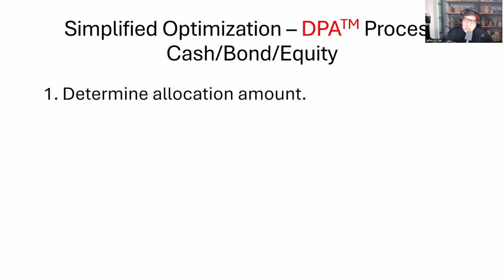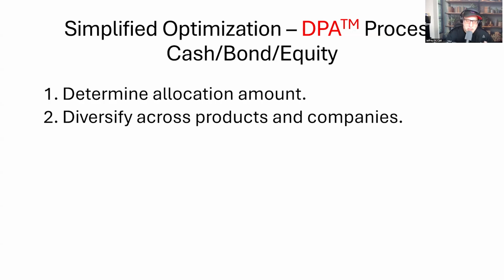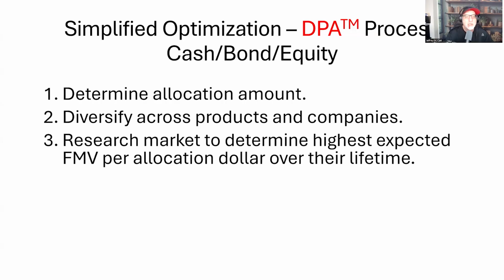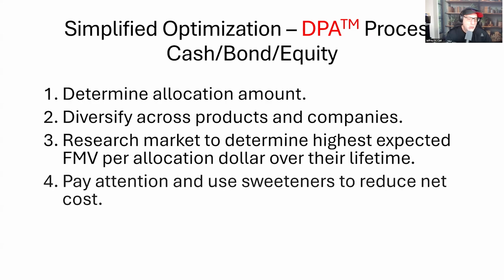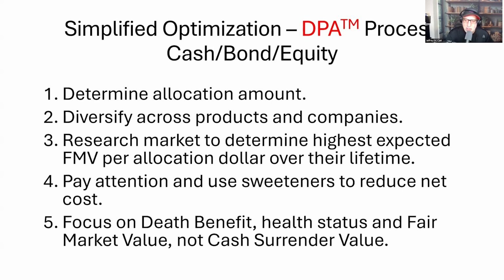Number one, this is called the diversified portfolio approach. It's a process to optimize. We determine the allocation amount. That's up to the consumer. I'm not spending their money for them. They diversify across products and companies. We research the market and determine the highest expected fair market value per allocation dollar over their lifetime. We pay attention and we use the sweeteners. That was class 37. To reduce the net cost, we have to be aware of ways to improve their return. And we focus on the death benefit, health status, and fair market value, not the cash surrender value.